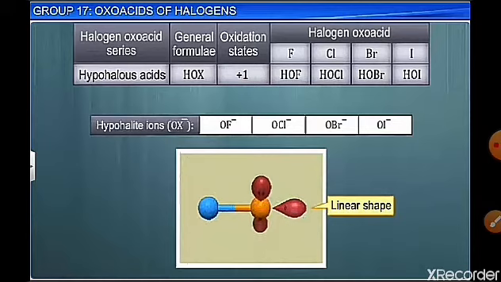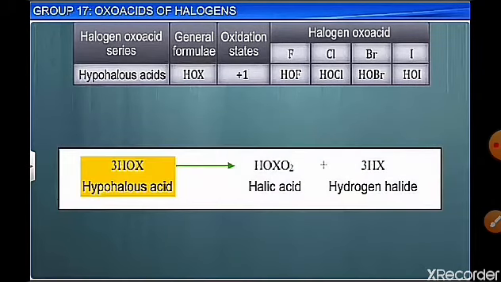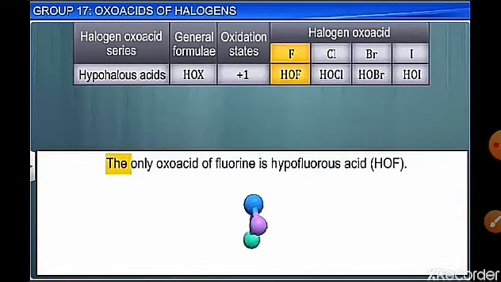By the release of H+, the hypohalite ion has a linear shape, and it is because of the presence of 3 lone pairs. So it has a linear shape. XO- has a linear shape. And hypohalous acid is not that stable, so it decomposes to give halic acid and hydrogen halide.